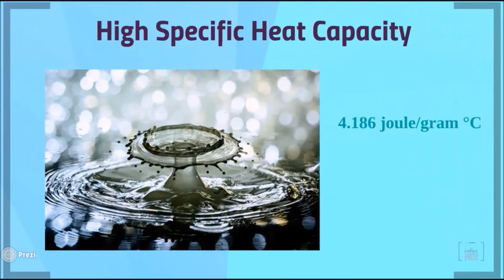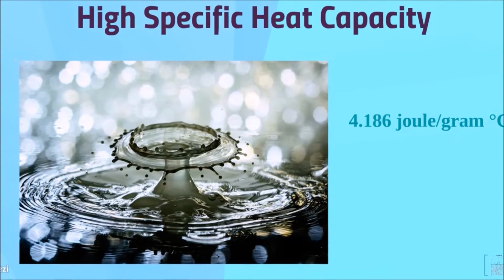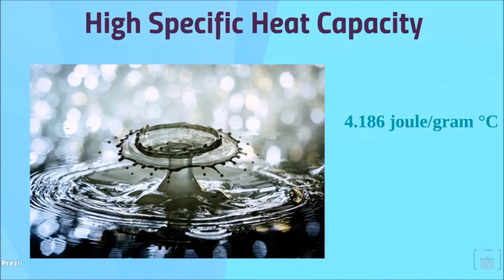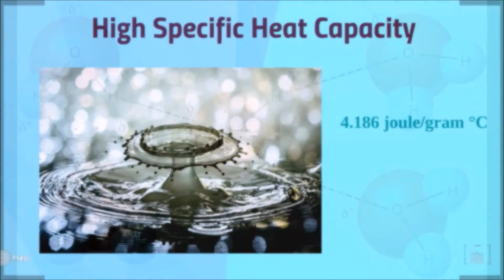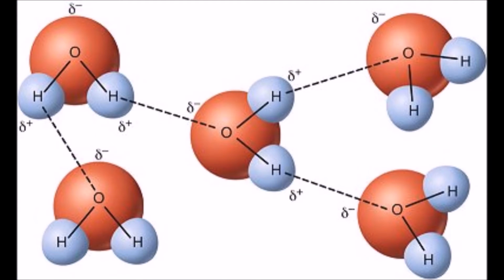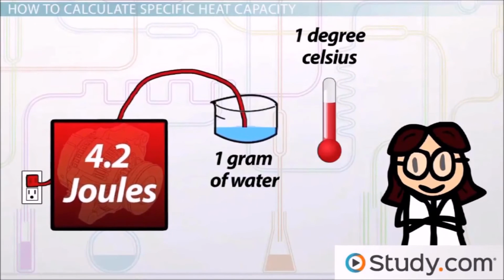Water has a high specific heat capacity of 4.186 joules per gram degree Celsius. This is considered a very high heat capacity, and this means that it requires a great deal of energy to overcome intermolecular forces. It takes roughly 4.2 joules of energy to raise the temperature of just 1 gram of water higher by just 1 degree Celsius.